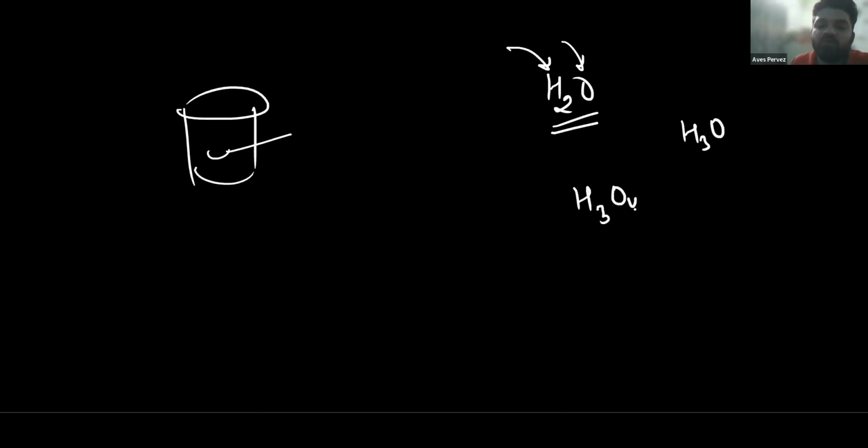But in compounds, elements are combined together in a fixed ratio of mass. In H2O, there will always be two hydrogen atoms and one oxygen atom chemically combined together. They form one water molecule. We cannot say the Indian water is H2O, the American water is H3O, and the UAE water is H3O or O4. No, this is not the same. If I'm talking about water, irrespective of their location,